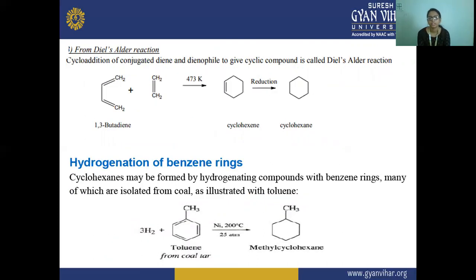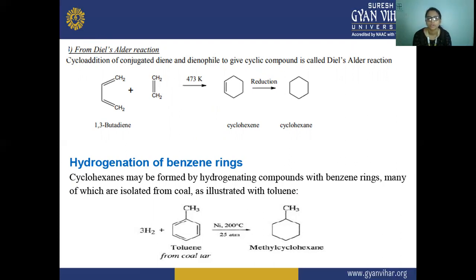In the Diels-Alder reaction, the cycloaddition of conjugated dienes and dienophiles to give a cyclic compound is called the Diels-Alder reaction. We have already studied this in the topic alkene. Here 1,3-butadiene is a conjugated diene, and when it is treated with the dienophile at 473 Kelvin, cyclohexene is formed, which gets reduced, and cyclohexane is formed.